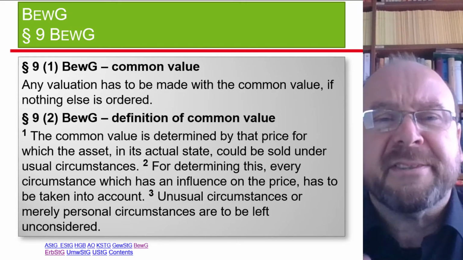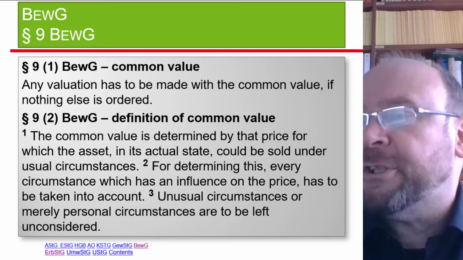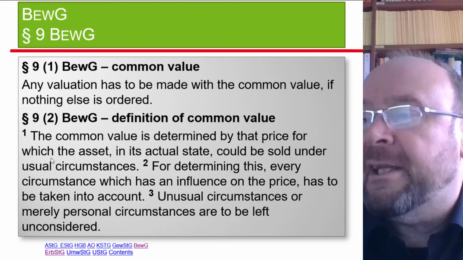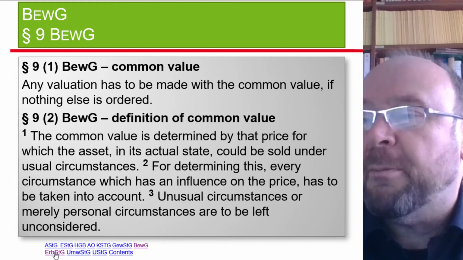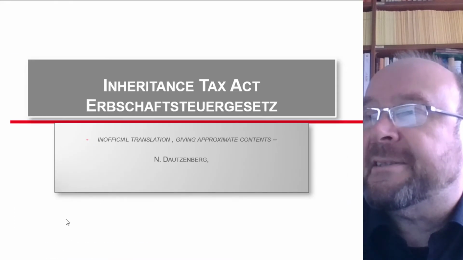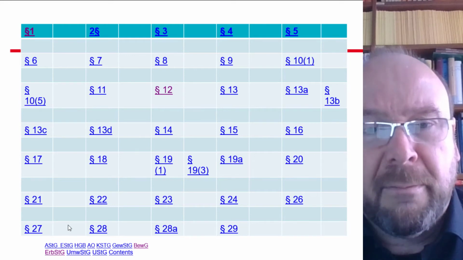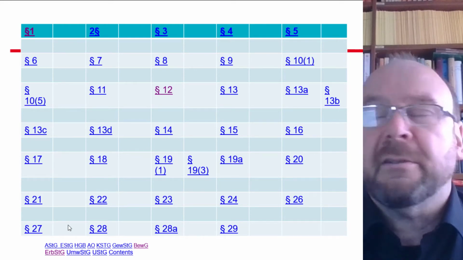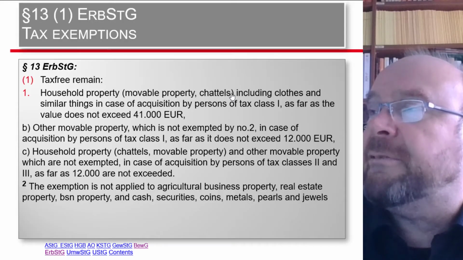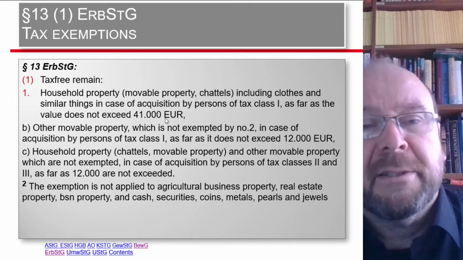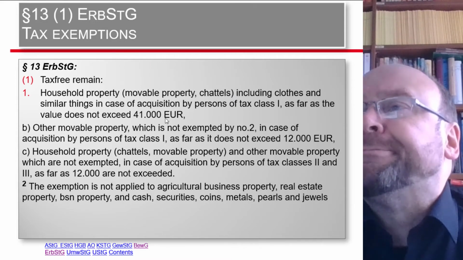But there was, ladies and gentlemen, something more which you perhaps still remember. There were some tax exemptions, and there was one for movable property. And the tax exemptions come in the area of paragraph 13. So let's have a look at paragraph 13.